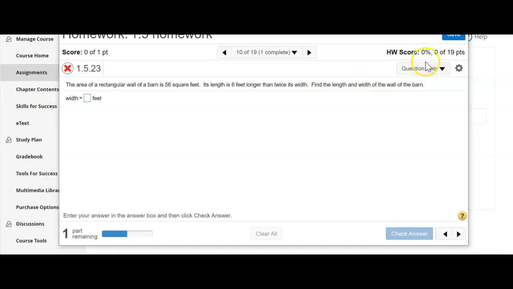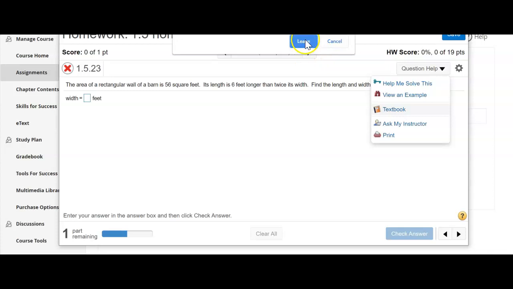Now, if you need help, there are these question help resources, and so you can do the Help Me Solve This, or View an Example. You can click here, Ask My Instructor, and send me a link to the question that you're working on, and I can help you if you're stuck somewhere. So take advantage of these help features if you get stuck on your problems. All right, and so that's pretty much it for My Math Lab.